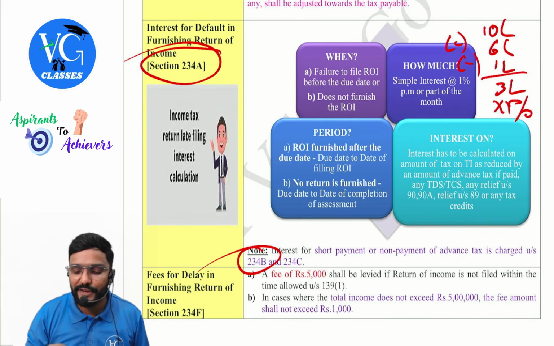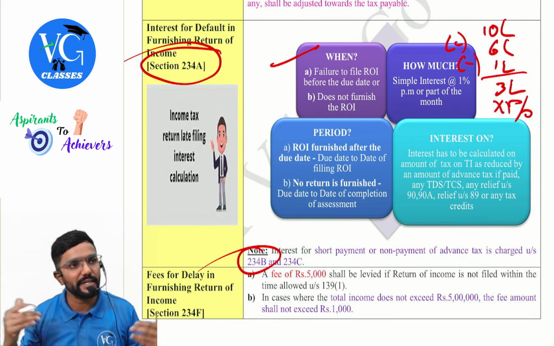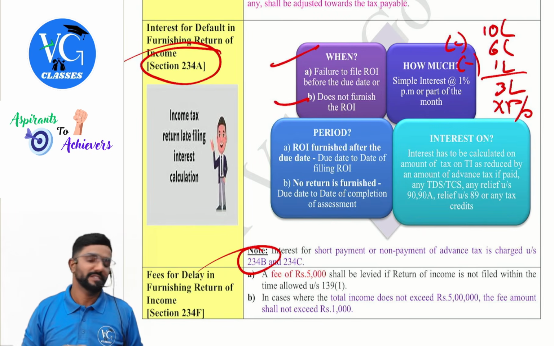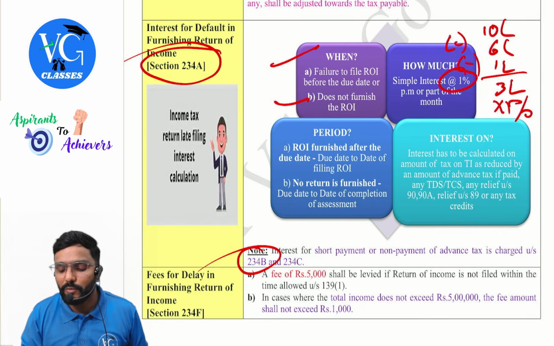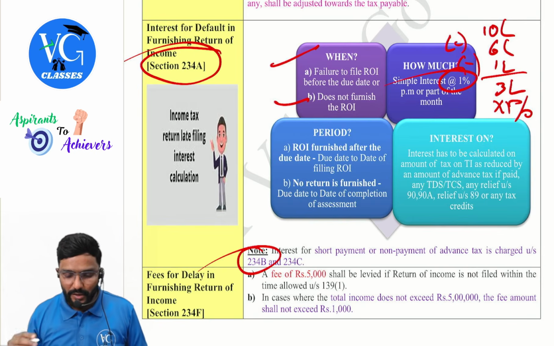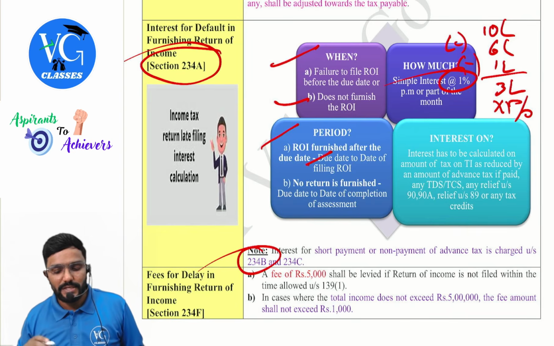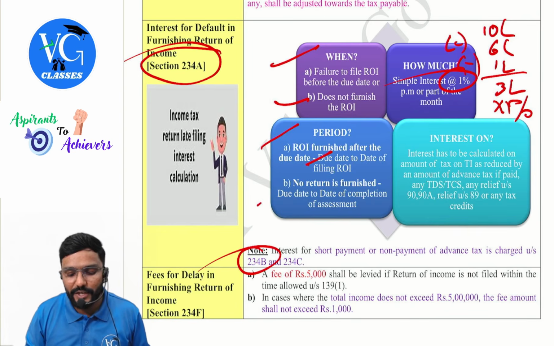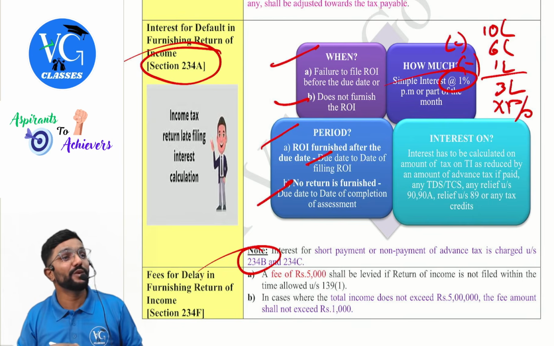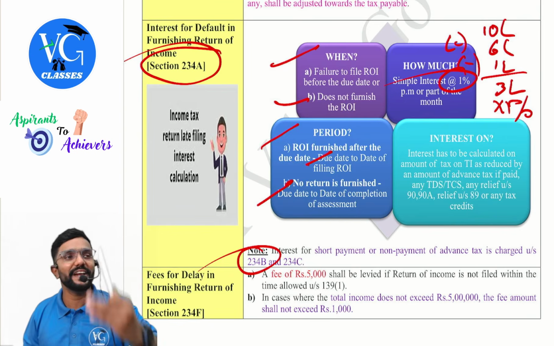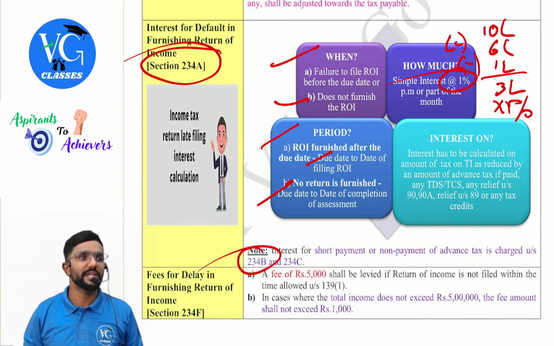So 234A interest applies when there is failure to file the return of income before the due date, or you have not filed the returns at all till now. What is the interest rate? 1% per month or part of the month. The period is from the due date to the date of filing the returns. Sir, I have not furnished the return at all. Then from the due date to the date of completion of assessment. Now, who will complete the assessment? The assessing officer will come and do it for you because you have not done it. So till the date they do, interest will keep on running.